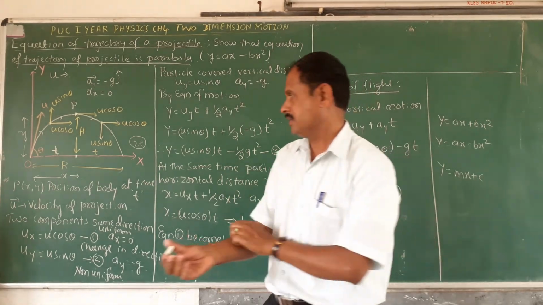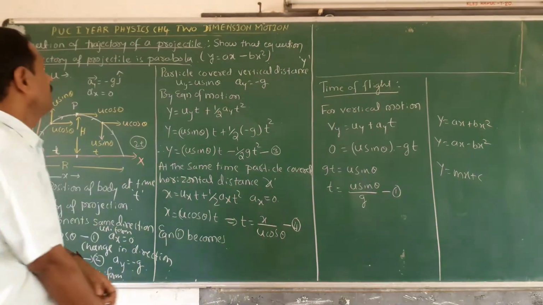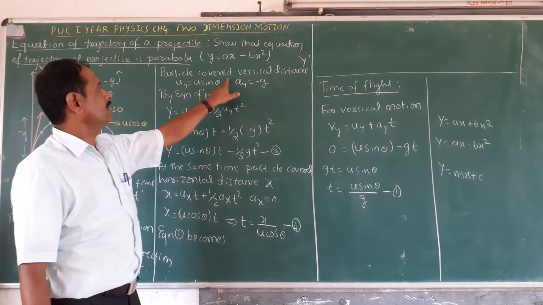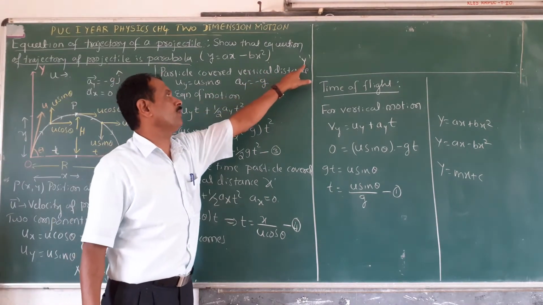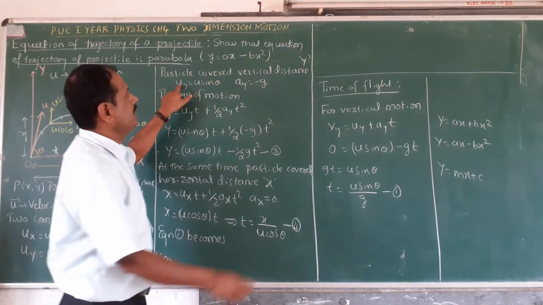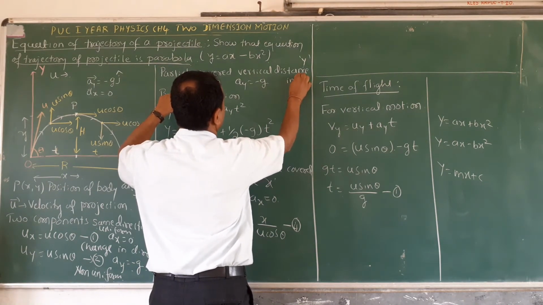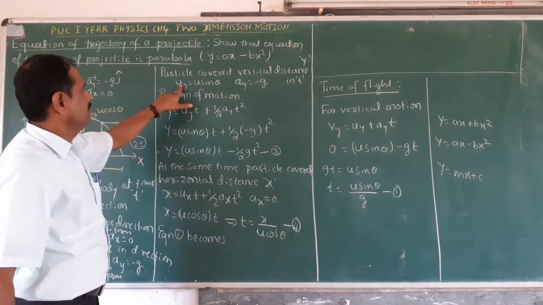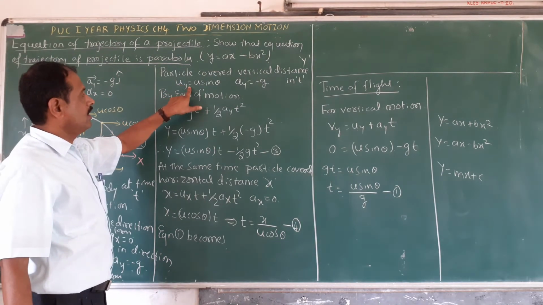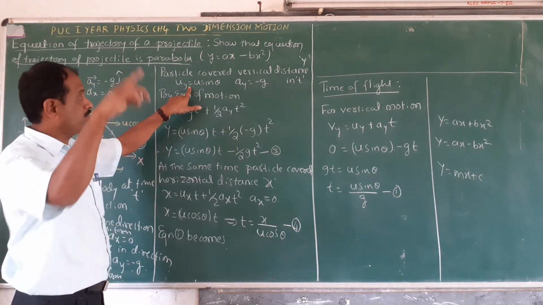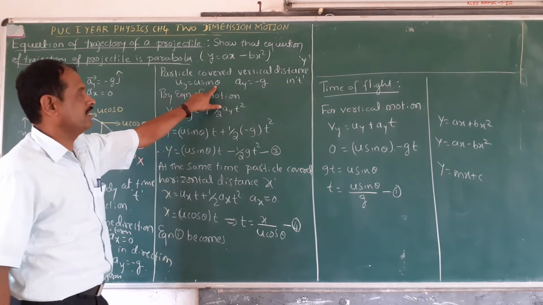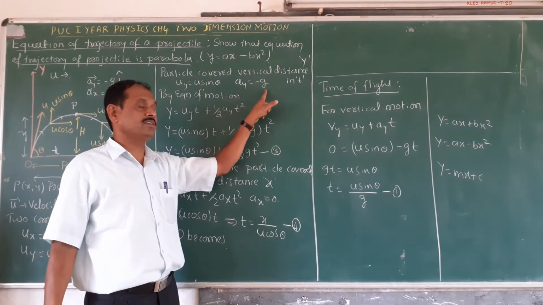Now you come to the point. The particle covered vertical distance y in time t. This is along the y-axis, the component of the velocity is u sin theta, and the acceleration is minus g.